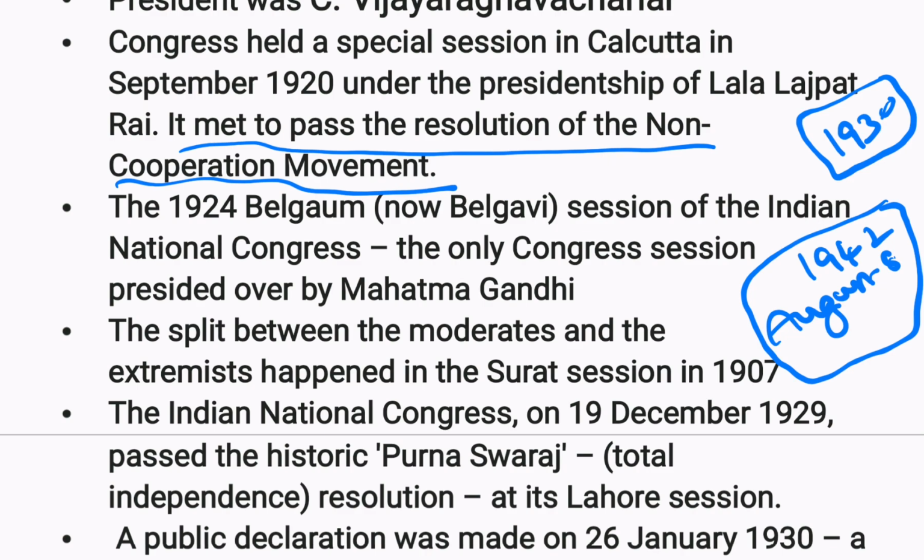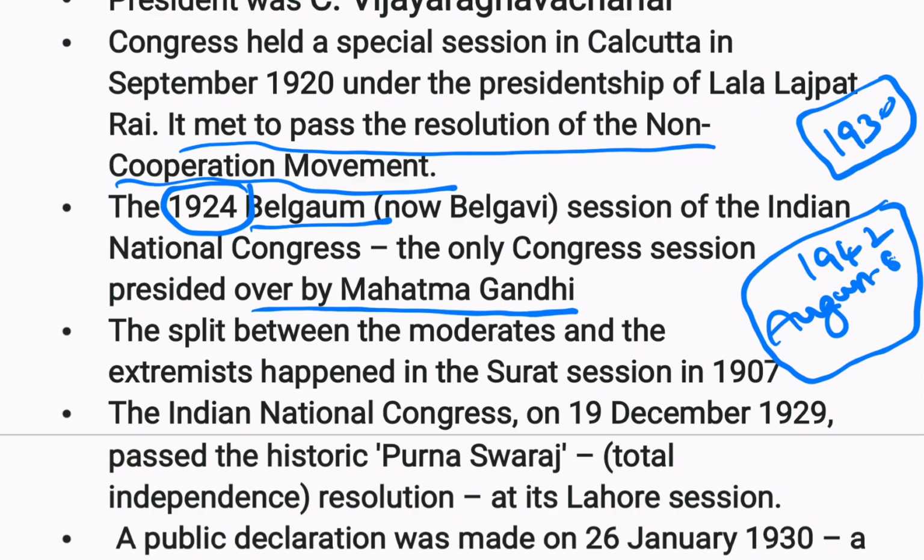And in 1924 there was another session of the Indian National Congress, and the only Congress session presided over by Mahatma Gandhi. So in the entire Congress sessions, only one session was presided over by Mahatma Gandhi, that is the Belgaum session. This Belgaum is now called Belagavi, but that happened in 1924. Please remember. Next one.